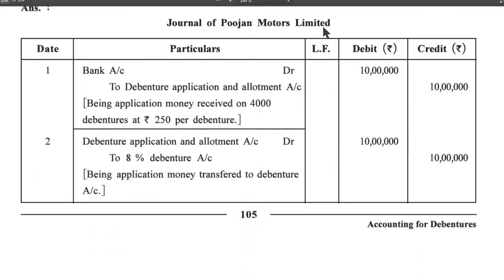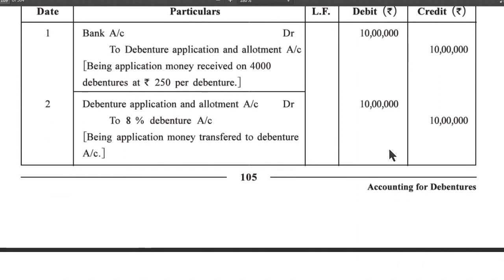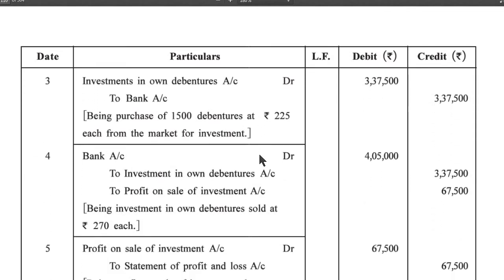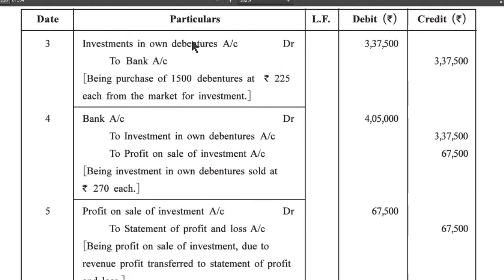Journal of Pujan Motors Limited. First, bank account debit 10 lakh, to debenture application and allotment account 10 lakh, being application money received on 4,000 debentures at rupees 250 per debenture. Second entry. Debenture application and allotment account debit 10 lakh, to 8% debenture account 10 lakh, being application money transferred to debenture account. Third entry, investment in own debenture account debit